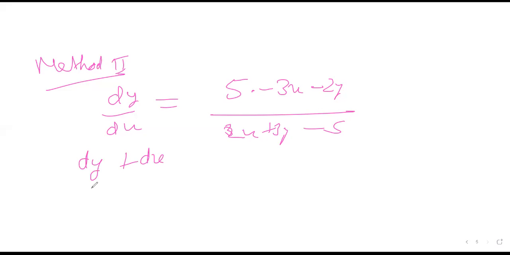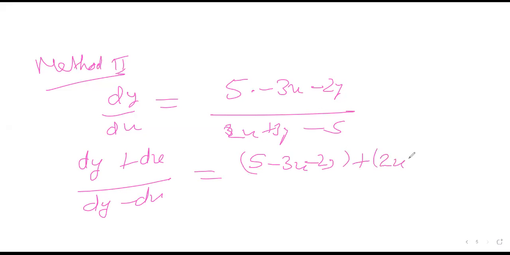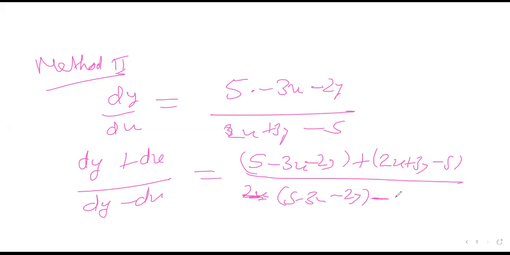By componendo and dividendo, dy plus dx upon dy minus dx can be written, and this will be (5 minus 3x minus 2y plus 2x plus 3y minus 5) upon (5 minus 3x minus 2y minus 2x minus 3y plus 5).